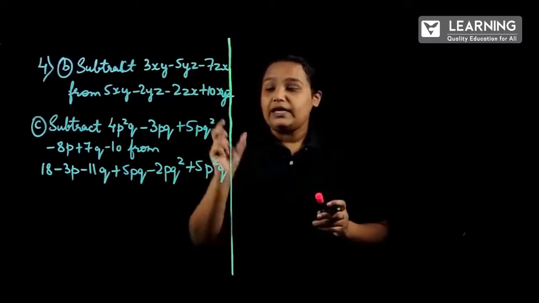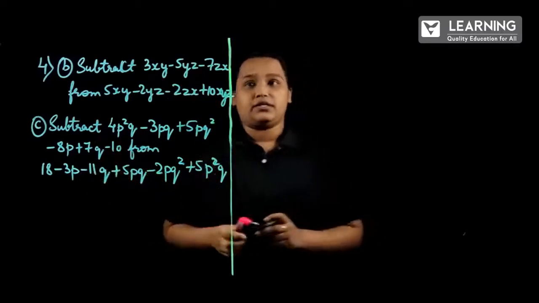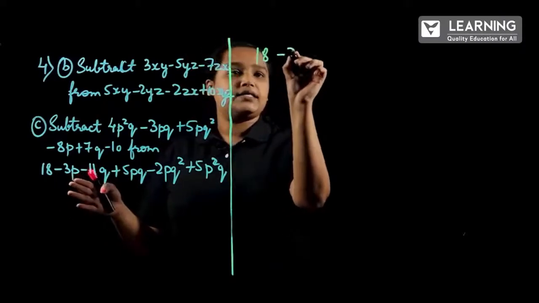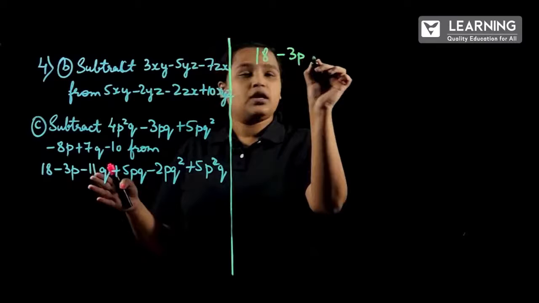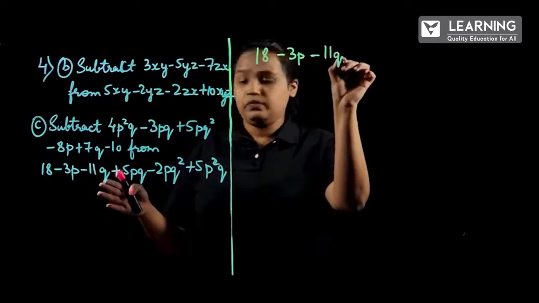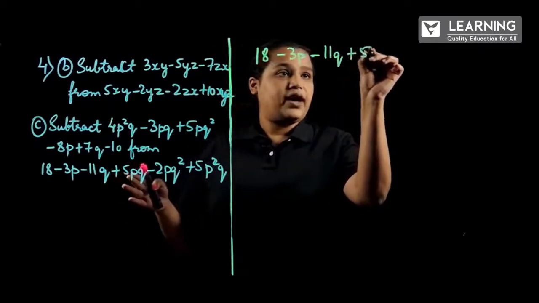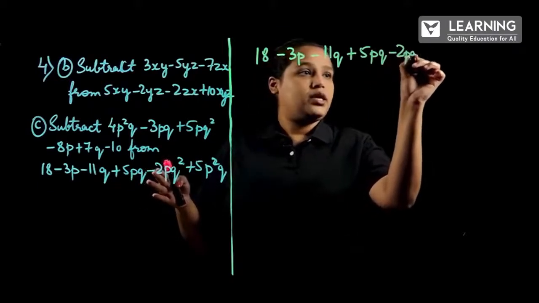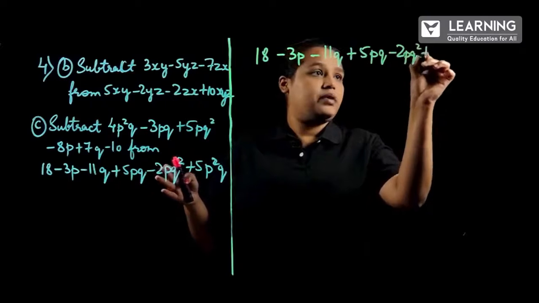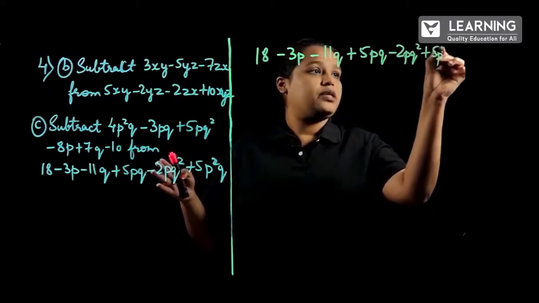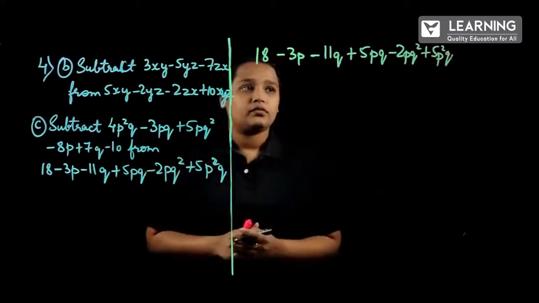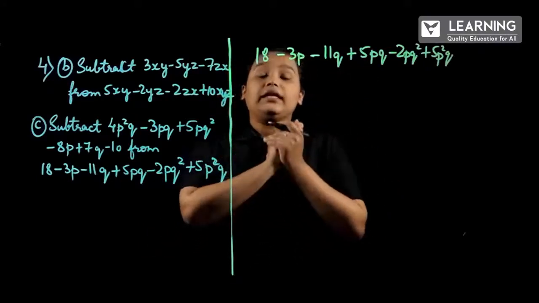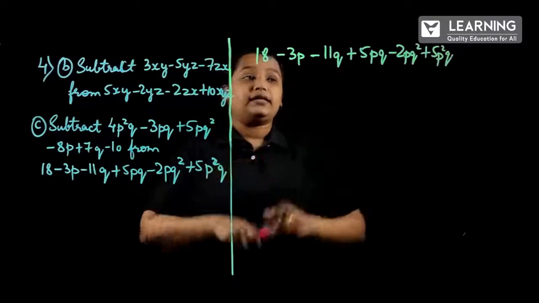So, what will we be doing? I will be writing the second polynomial first. So, the polynomial is 18 minus 3p minus 11q plus 5pq minus 2pq square plus 5p square q. Okay. So, next step is we will be taking the like terms and then we will be writing the second